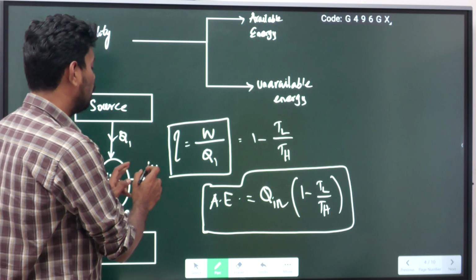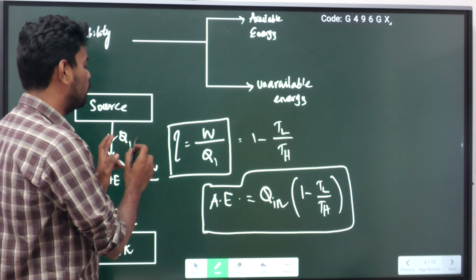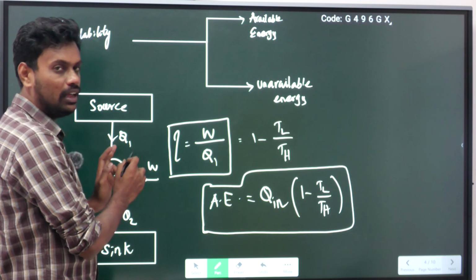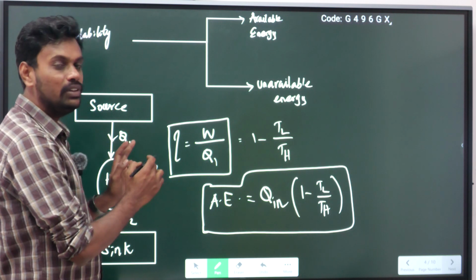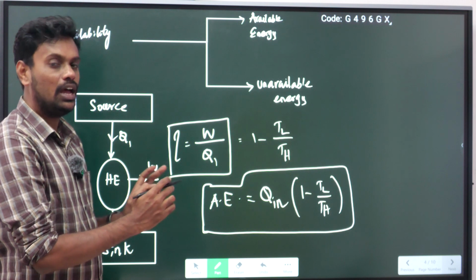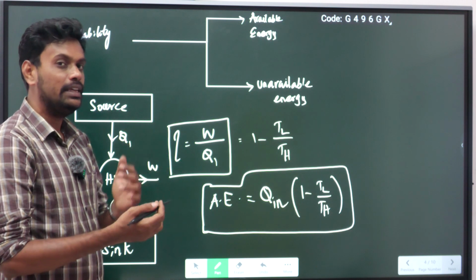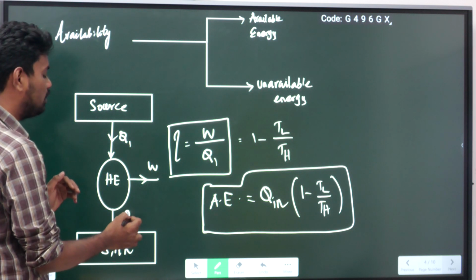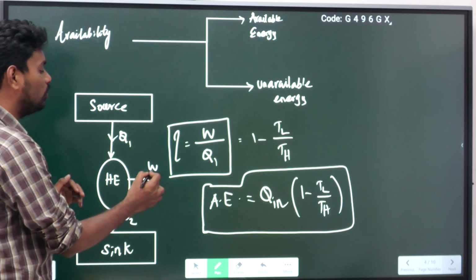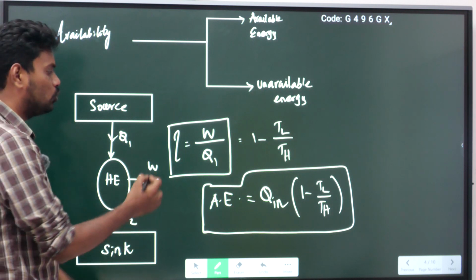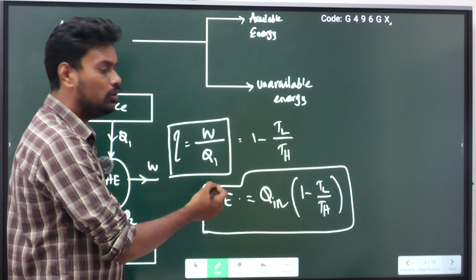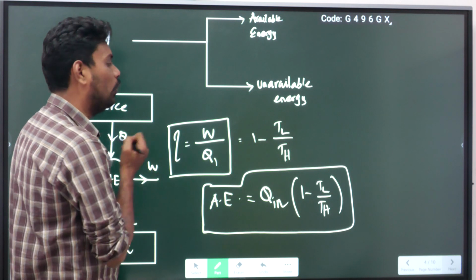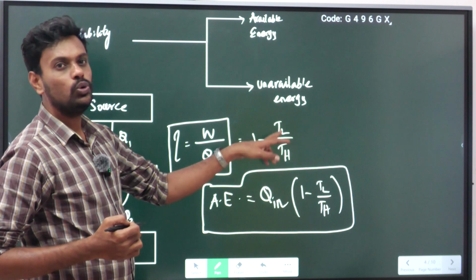Okay, so W is the amount of useful work converted from the amount of heat supplied, and as we have already discussed, no engine will give us 100% efficiency. There will always be some amount of heat rejection, right? So from here to here, the amount of heat rejected is Q2 and useful work is done as W, right? So efficiency means output by input. What is the output? W. And what is the input? I am supplying Q1.